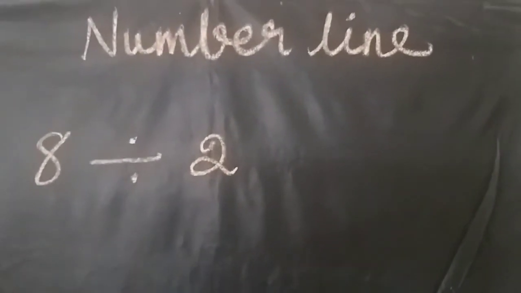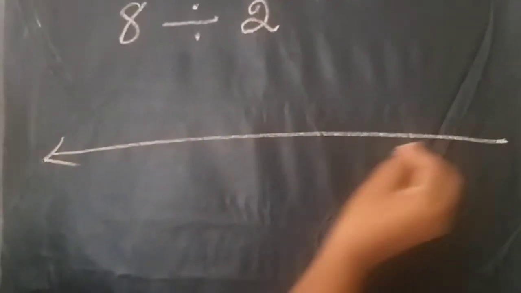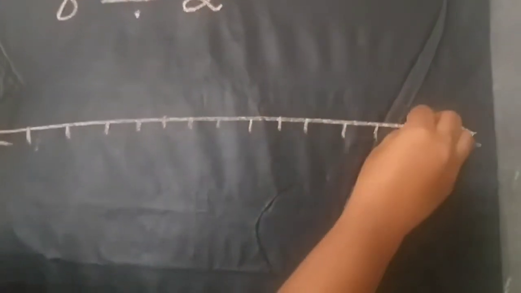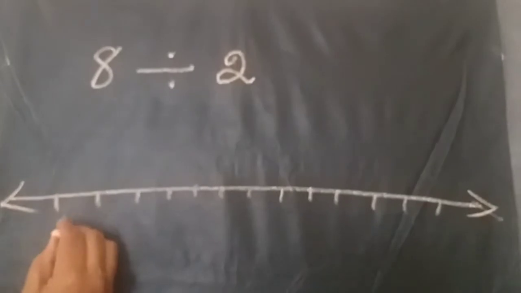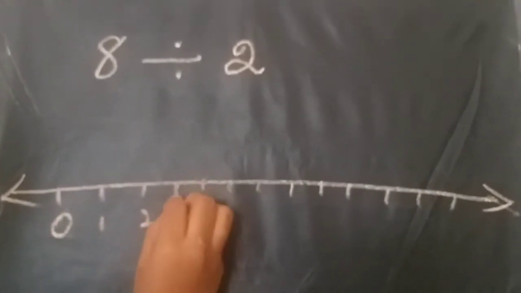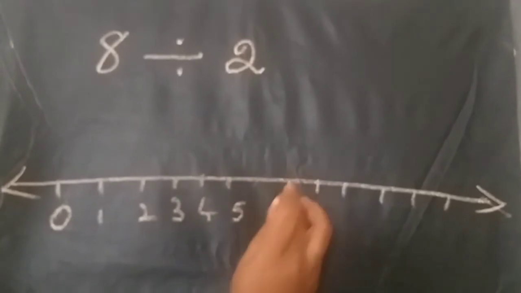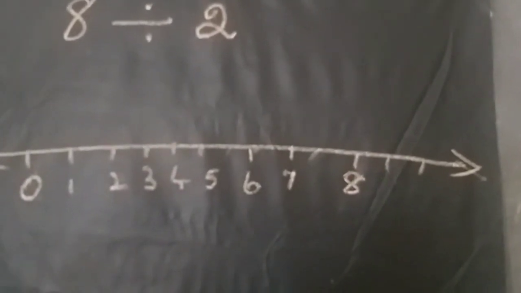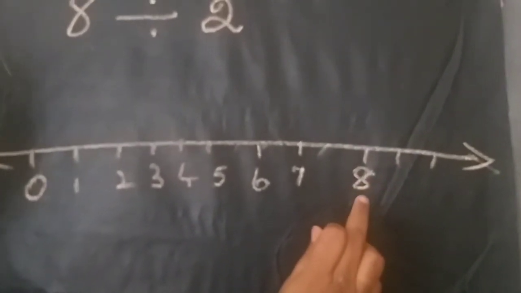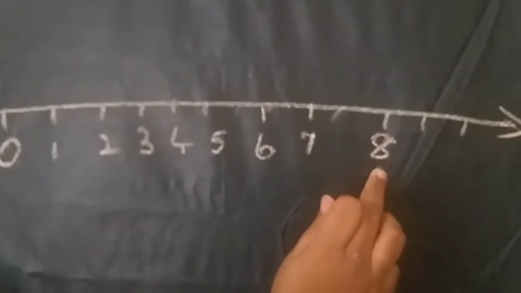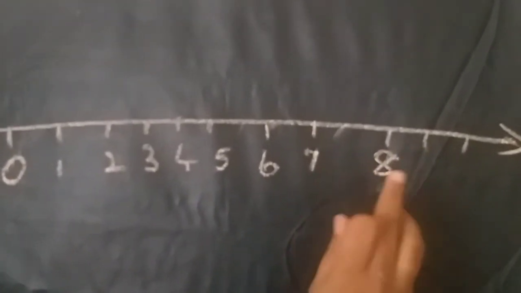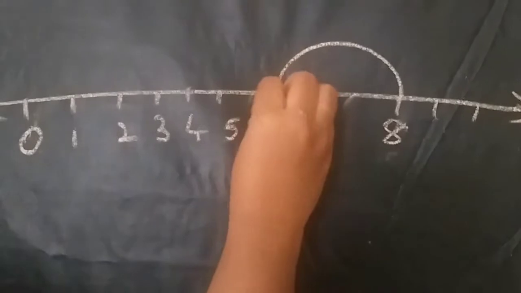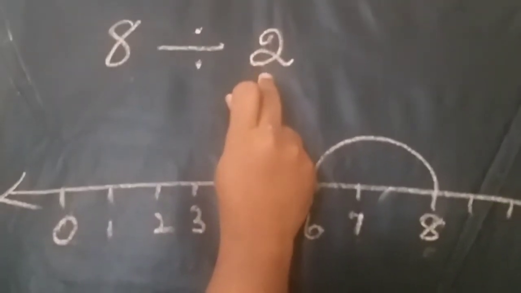First of all, you have to draw one line and put arrow marks on both sides. Put the points at equal distance, and up to 8 you should write the numbers from 0 to 1, 2, 3, 4, 5, 6, 7, 8. Then the starting point is 8, and you should jump 2 steps at a time, because the number given is 2.